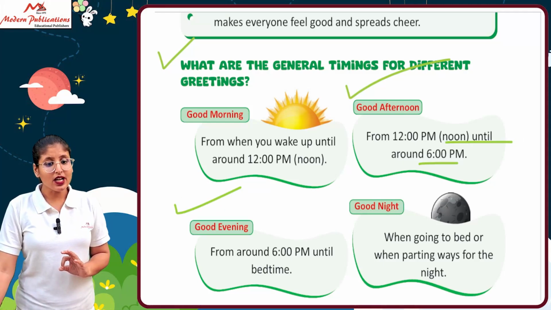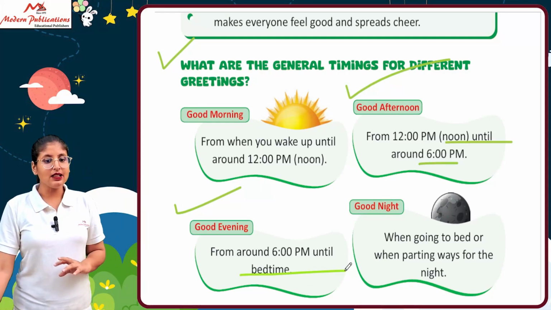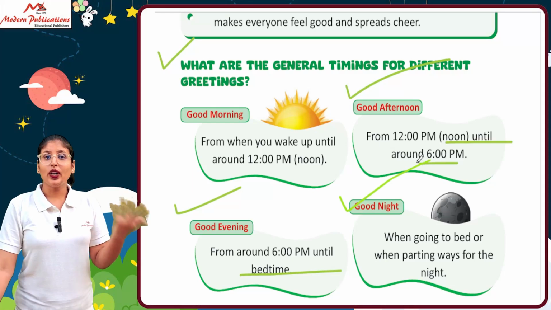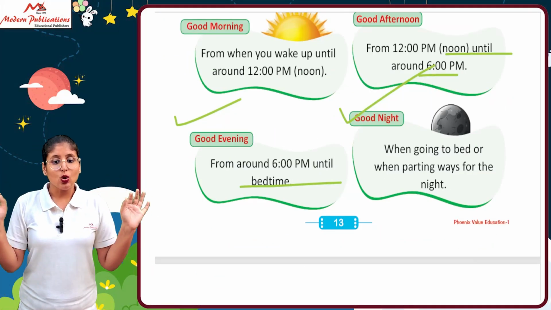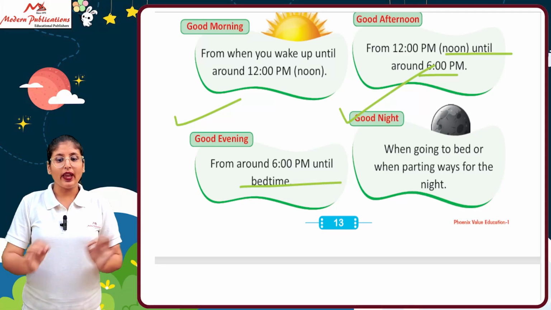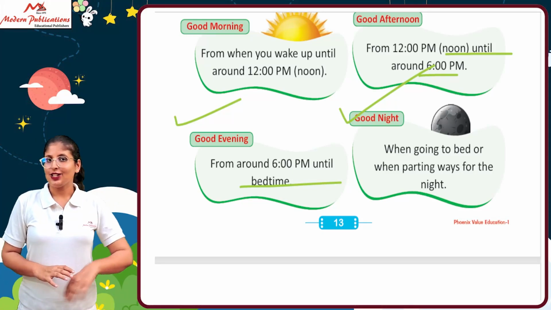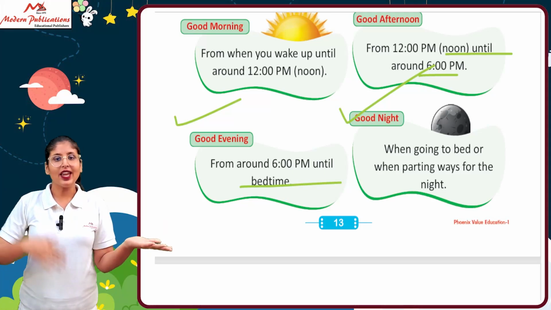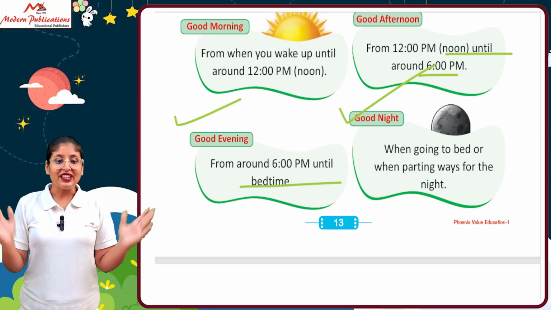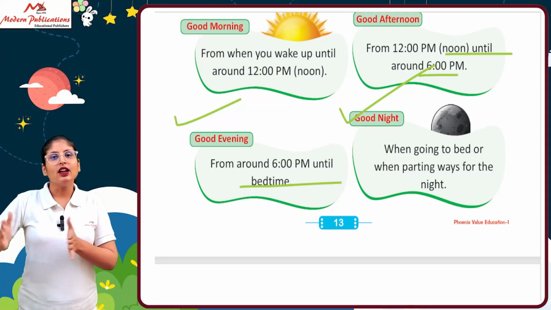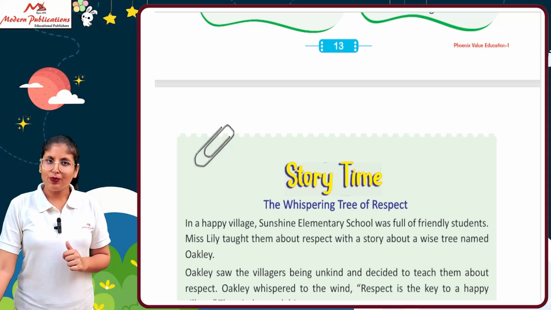After afternoon, it comes good evening. So from around 6 p.m. until bedtime, good evening time, and good night time when you go to bed and just sleep. So when going to bed or when parting ways for the night, that is good night. So good morning, good afternoon, good evening, and good night. These are the greeting words. Okay? So these words we can use in a day according to the time. Okay? Hope it is clear.